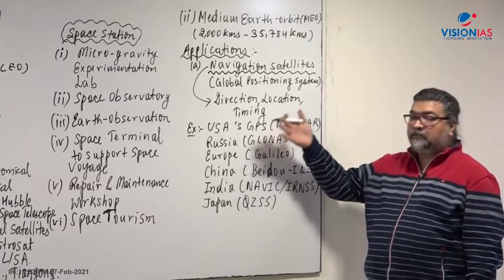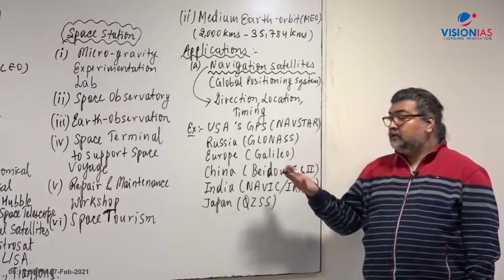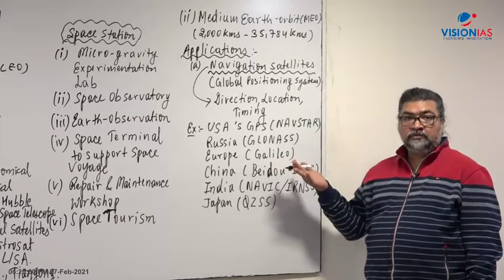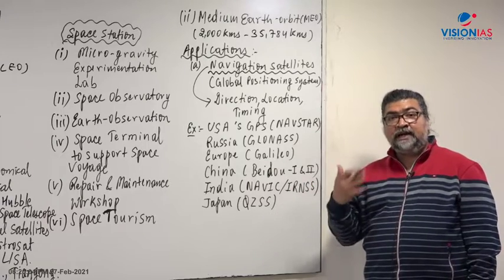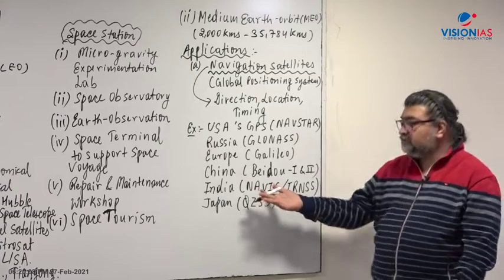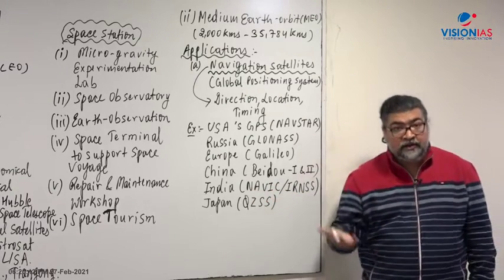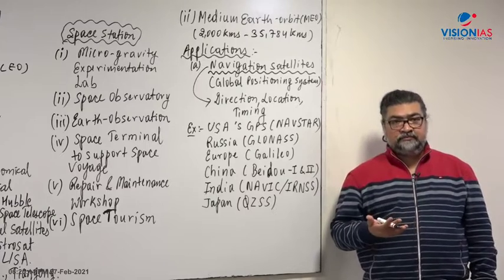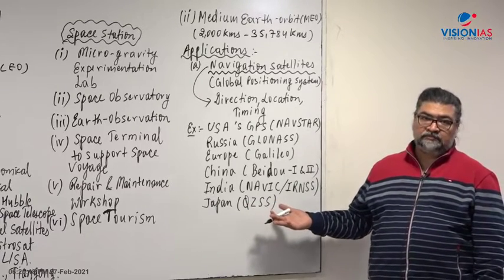America and Russia have GPS with global coverage, right? Europe has developed Galileo. At regional level, China has Baidu 1, and now China is expanding to make it global with Baidu 2. India has built Navik at this point of time, but in future we may also go for a complete GPS. Japan has QZSS.